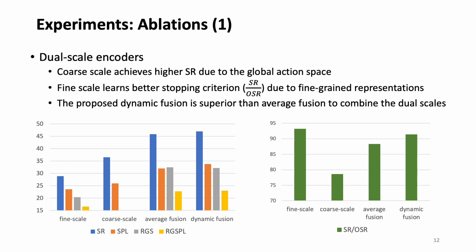We first evaluate the proposed dual-scale encoder. The coarse-scale encoder achieves a higher success rate due to the global action space. The fine-scale encoder, however, learns better stopping criteria due to the fine-grained representations. The dynamic fusion is superior to average fusion to combine the two encoders.